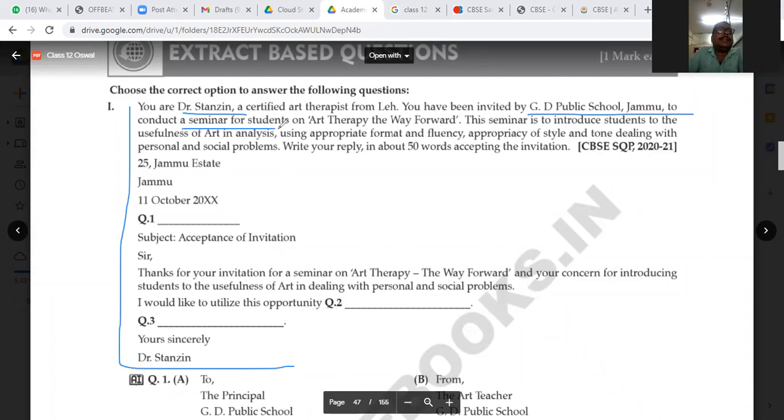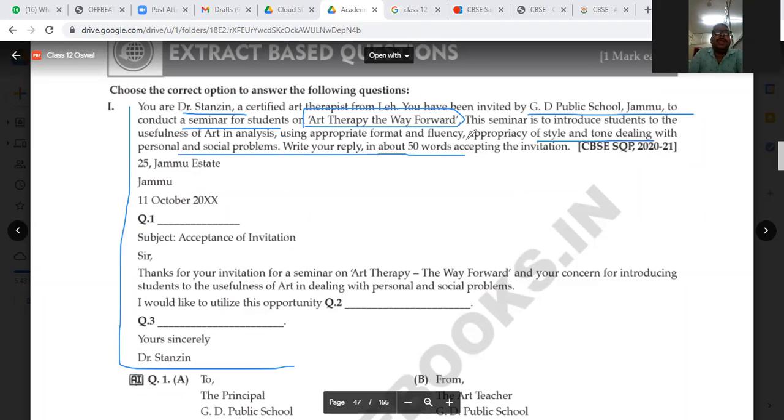You are going to conduct a seminar, and the topic of the seminar is described here as Art Therapy, the Way Forward. The seminar is to introduce students to the usefulness of art in analysis using appropriate format and influence appropriacy of the style and tone, dealing with personal and social problem.